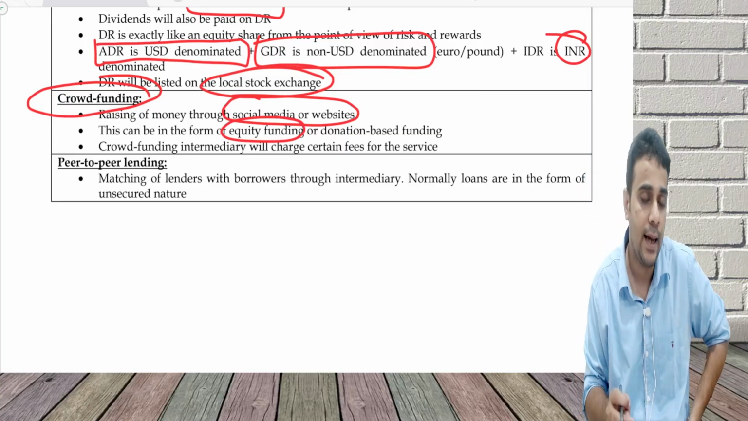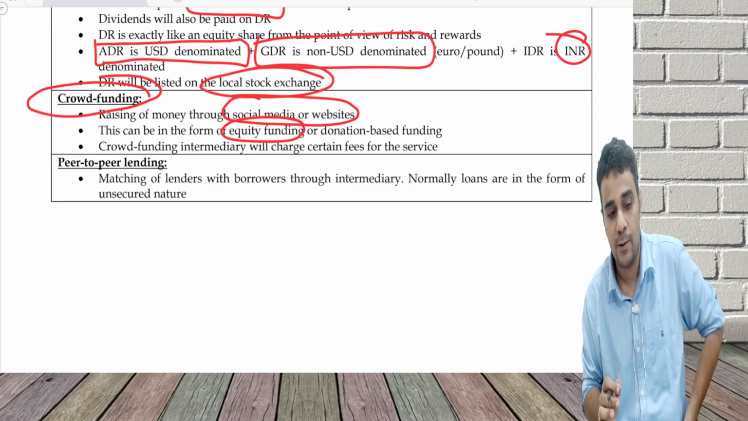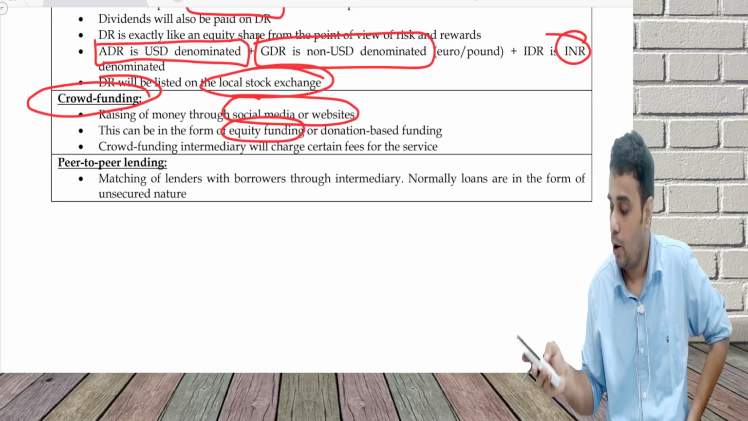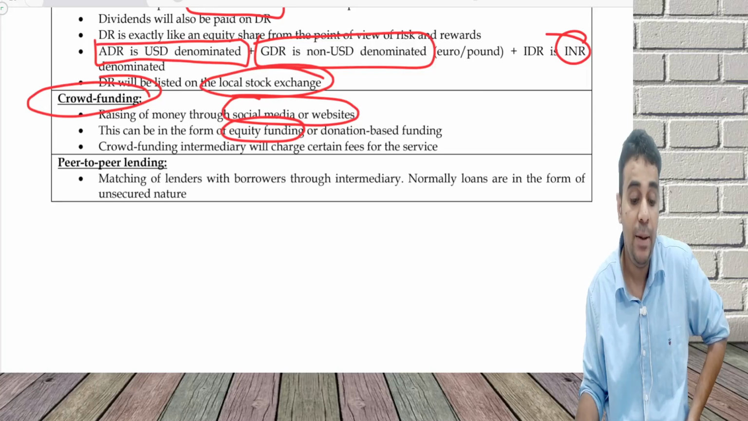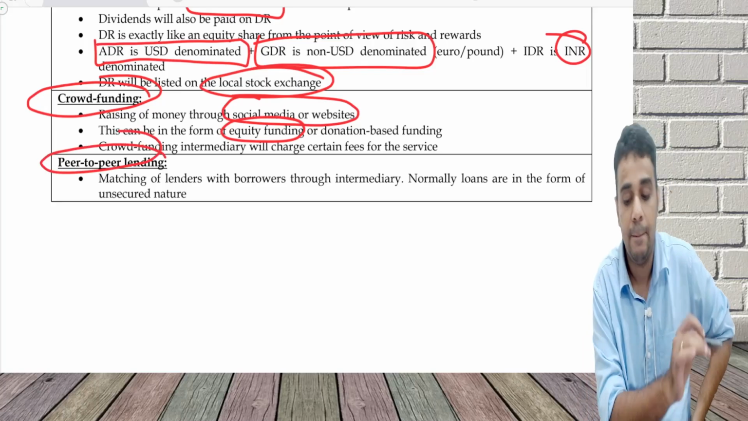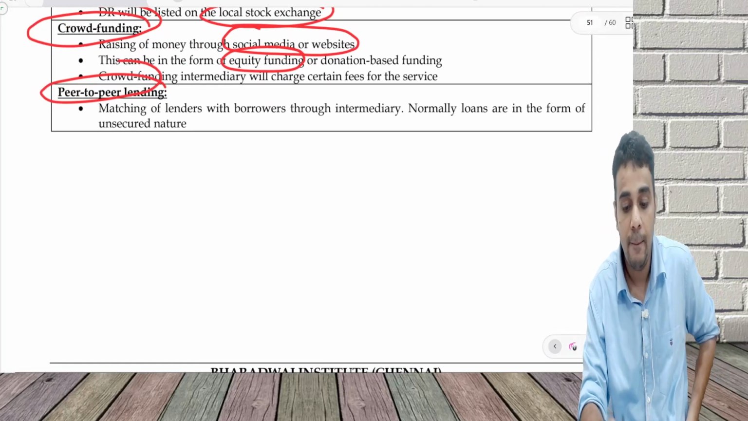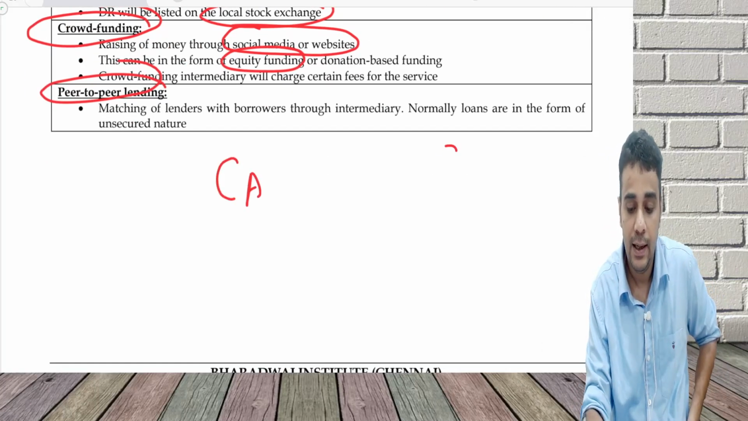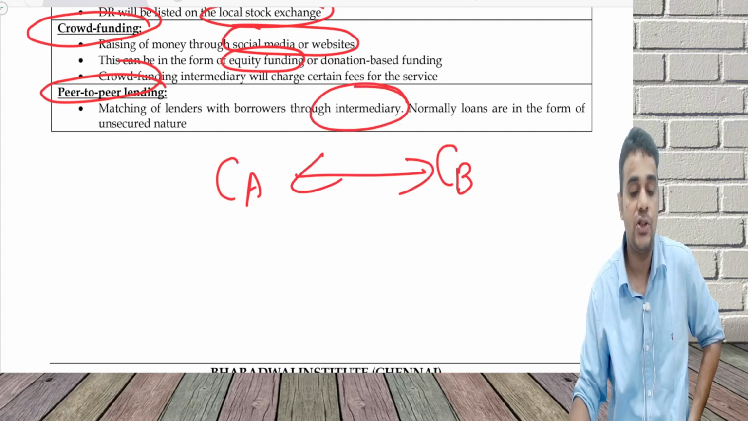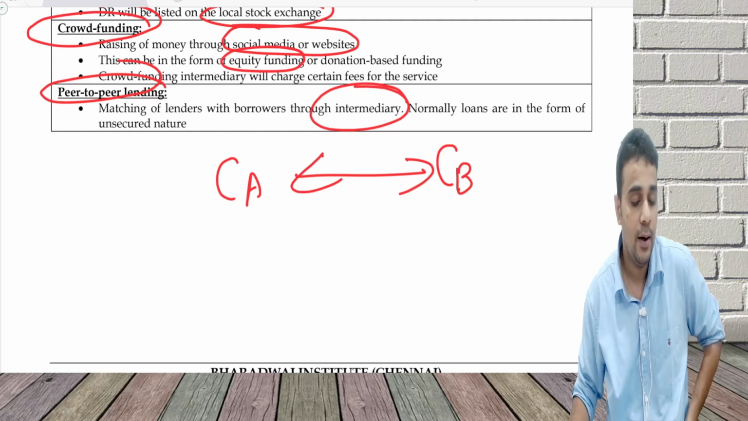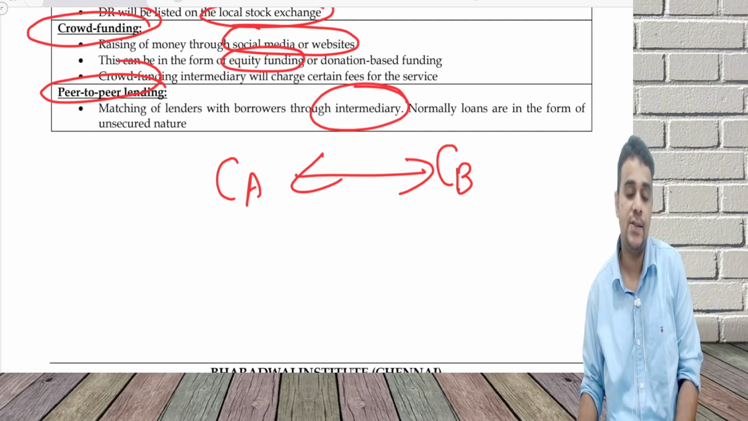A crowdfunding intermediary can charge me certain fees for this service, but crowdfunding is raising money from a lot of people. The other option is peer to peer lending. Peer to peer lending is, company A lending to company B through an intermediary. It is matching of a lender with the borrower through an intermediary. Normally, loans could be of unsecured nature.